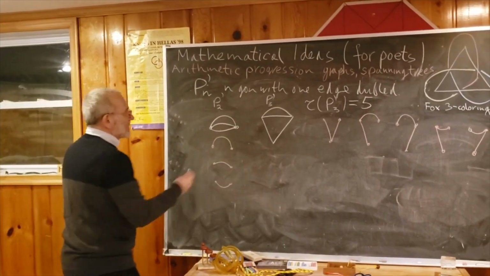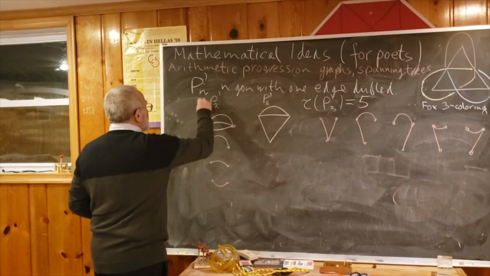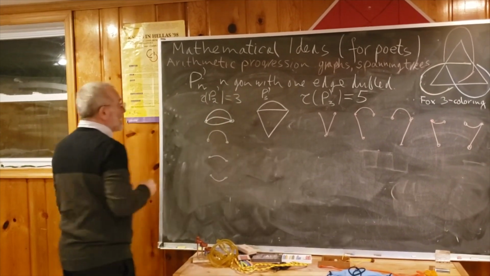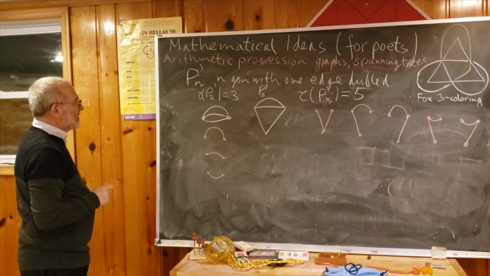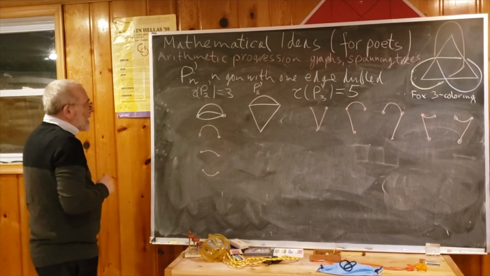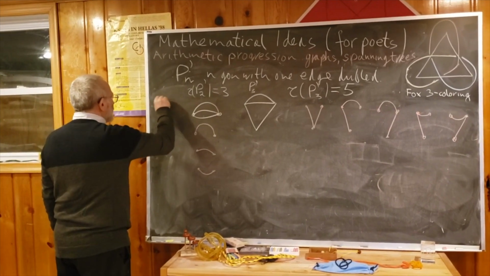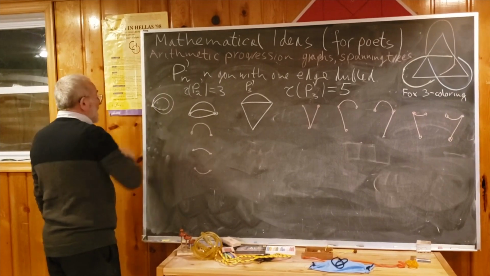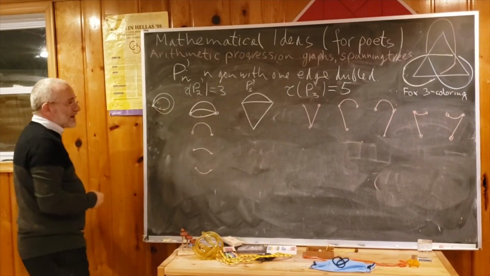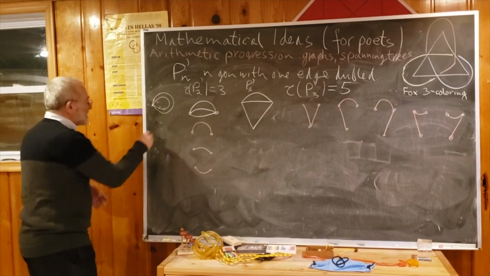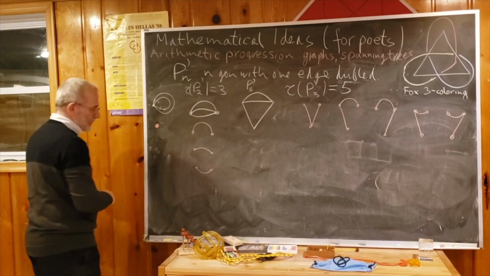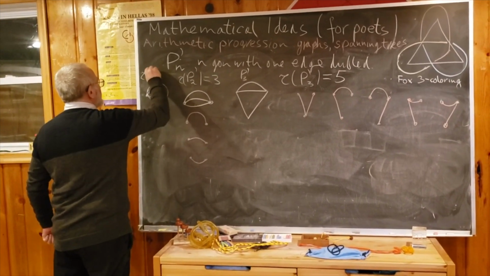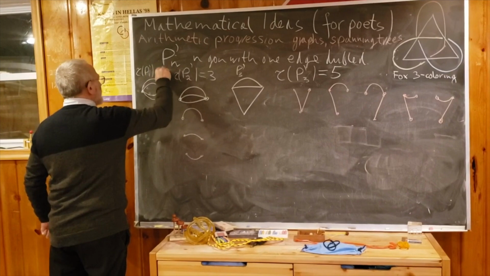So, saving space, I will write tau of P2 prime is equal to 3. You can try to find what this is for n equal to 1. We know the 1-gon was a loop, and now we have to double this loop. But we know that loops cannot be part of a spanning tree because they are cycles. So the only spanning tree is a dot. So we got that tau of P1 prime is 1.